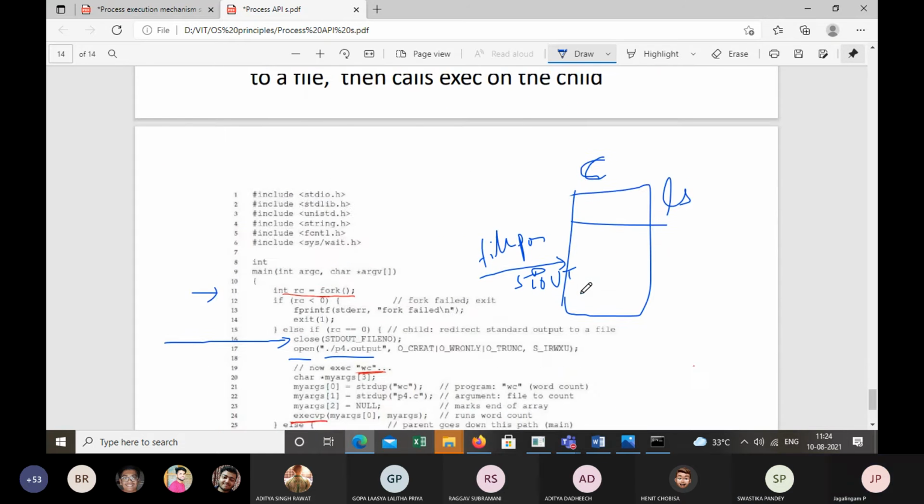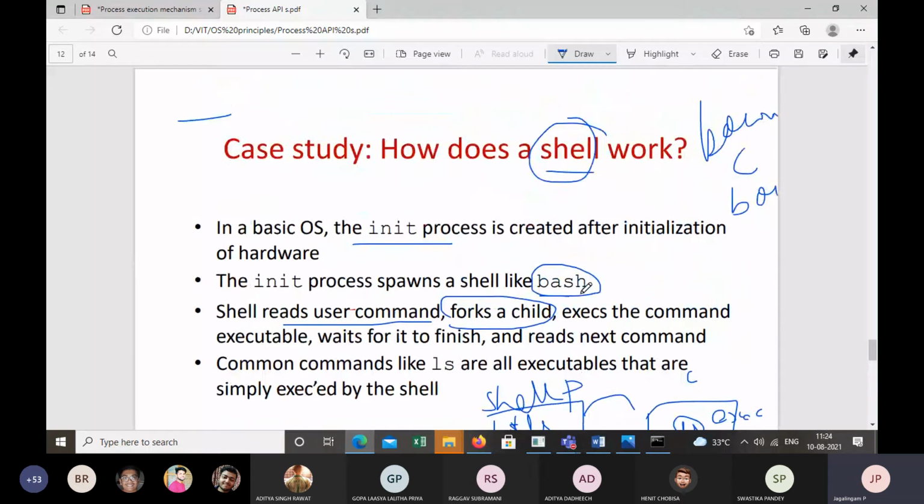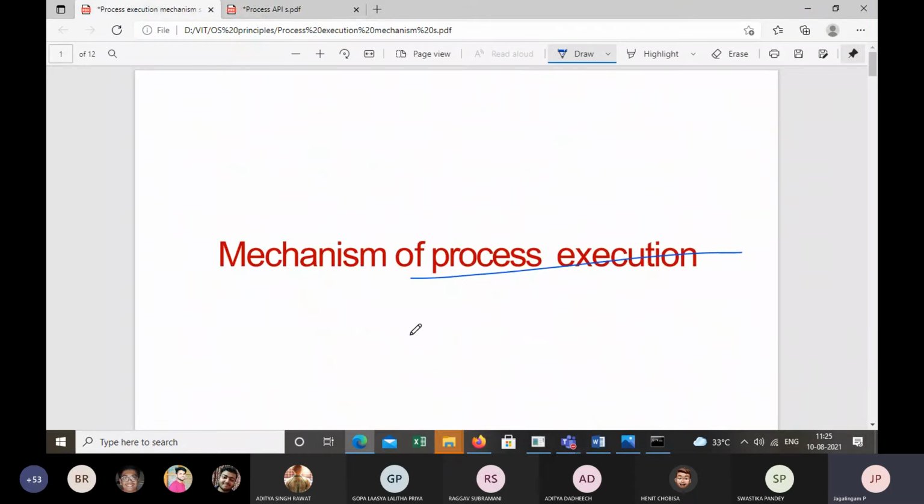Now we are done with the process API, and we are also done with shell programming. And tomorrow in lab, you'll be discussing more on shell scripts. Okay, fine. So now let us try to understand process execution mechanisms. This is very important.